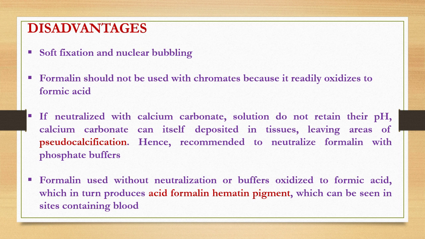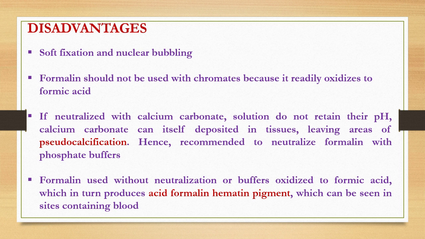There are two methods to neutralize or buffer the formalin. One is calcium carbonate, and the other is using phosphate buffers. If you are using calcium carbonate, it can deposit in the tissue, leaving areas of pseudocalcification.